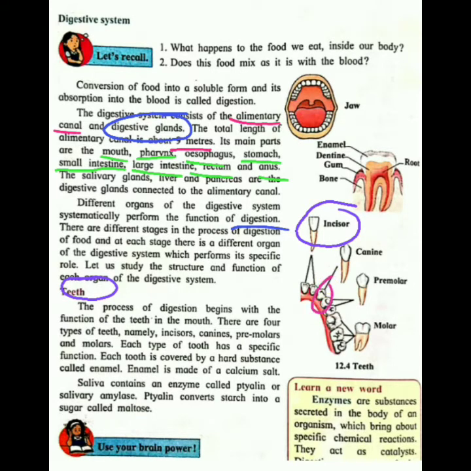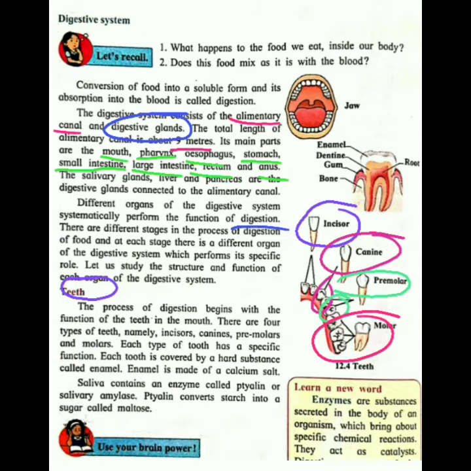After that, beside them you have canines, which have a sharp, a little pointed end. Then you can see premolars. Premolars are present here, whereas molars are present at the exact back of your teeth. So these are 4 types of teeth.